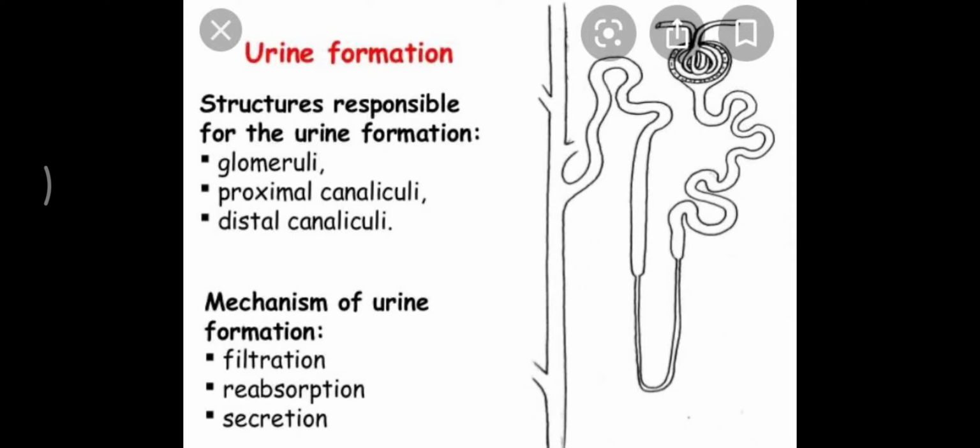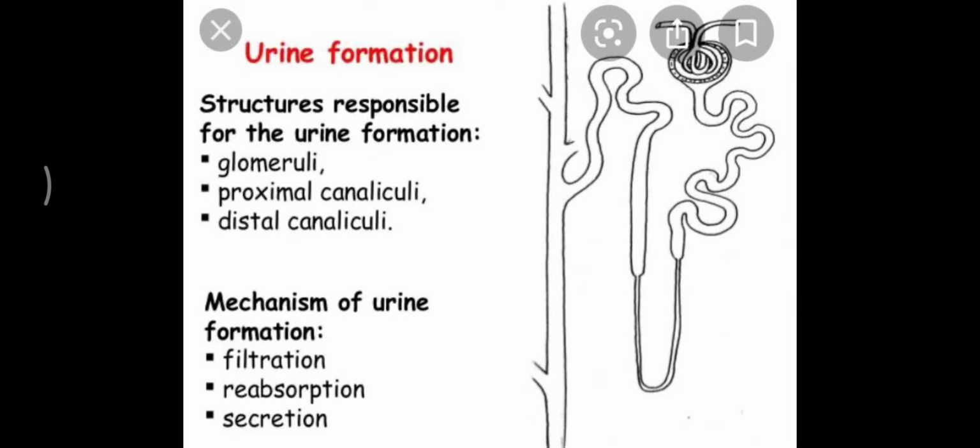Now, we have already discussed that our kidney is made up of units or the cells that are known as nephron, and these nephron play a very important role in urine formation. So, the glomerulus, the proximal convoluted tubule, Henle loop, and distal convoluted tubule, these are the parts of the nephron that are responsible for urine formation.